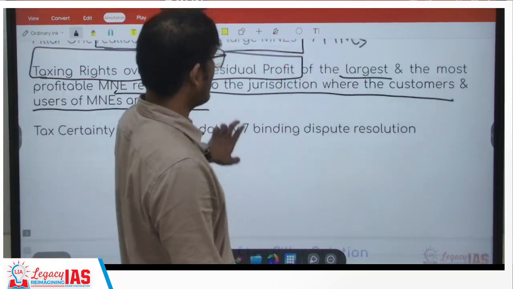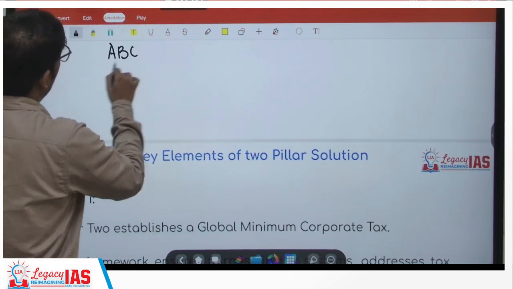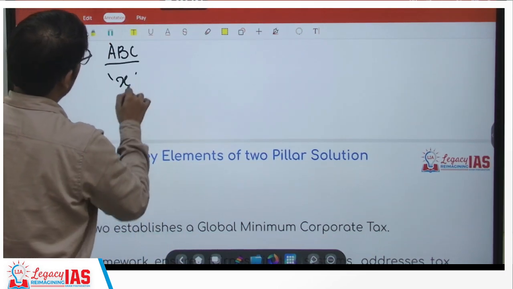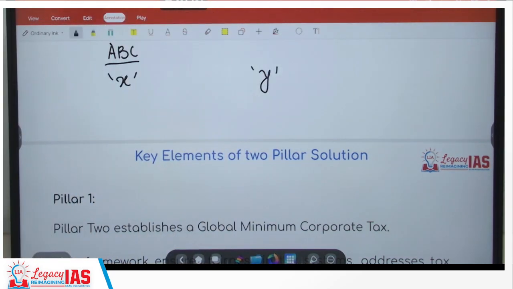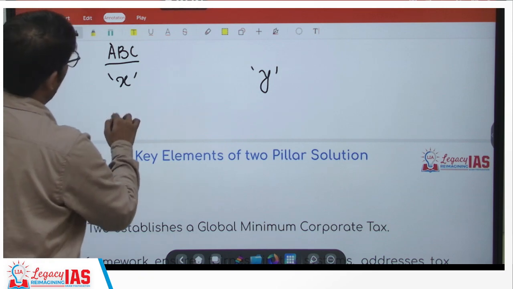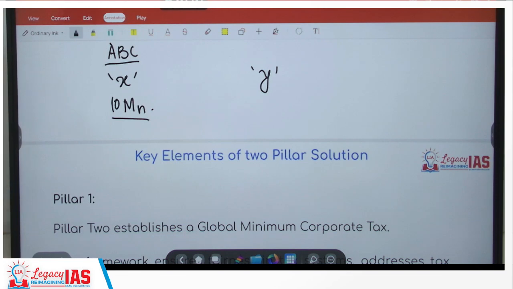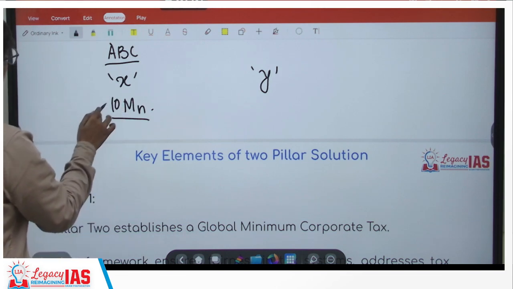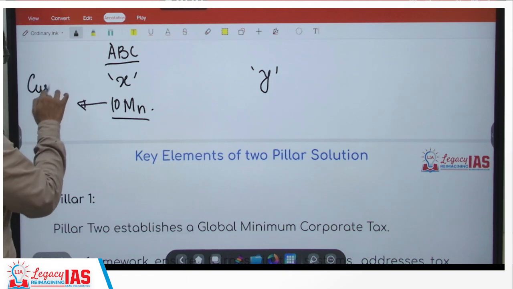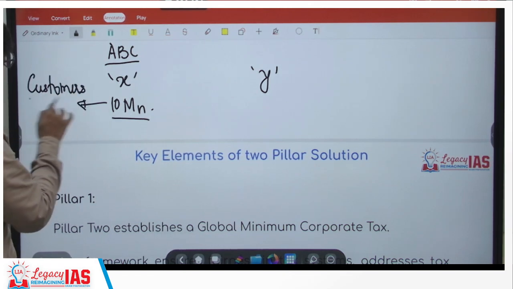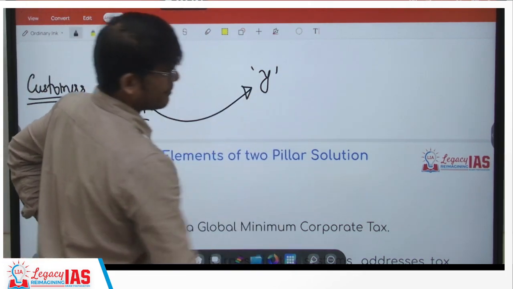So if you are a multinational company, let's say your name is ABC. Now you have a branch in country X, you have a branch in country Y. Okay? Now here you made a profit of 10 million. Here you did not make any profit. Here you made a profit of 10 million because your subscriber base or your customers are majorly concentrated here, right? But you shifted your profit here.